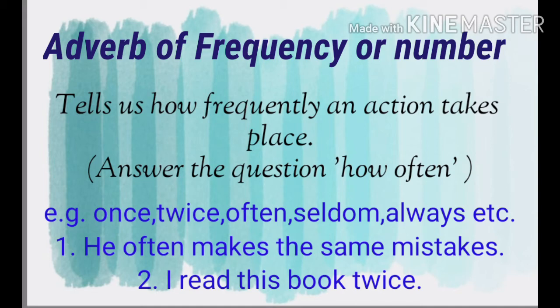Example number 1. He often makes the same mistakes. In this sentence, the word often tells us how frequently an action takes place. The next sentence is, I read this book twice. In this sentence, the word twice tells us how frequently an action takes place.